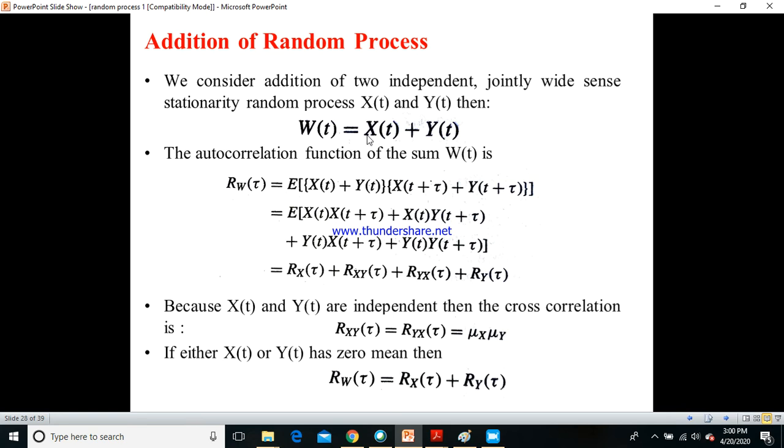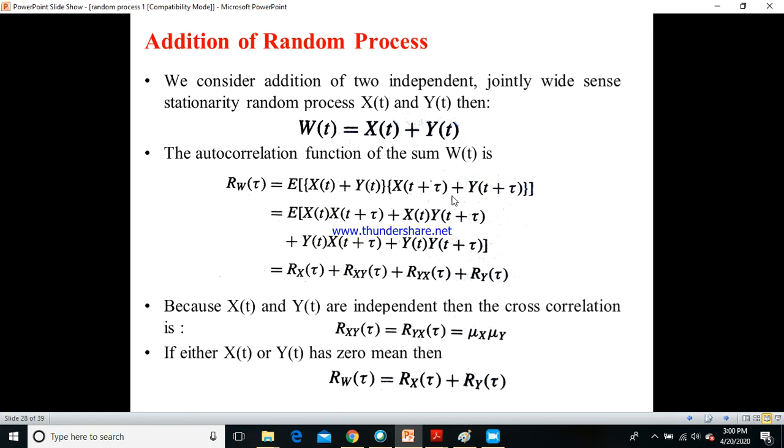See, very easy and very simple, you can see the expression. Rw of tau is nothing but the autocorrelation function of the sum w of t, which is given by the expectation of x of t plus y of t as one term, and x of t plus tau plus y of t plus tau as the other term. Multiplication of these two would be equal to the autocorrelation function. So the expectation of the multiplication of these two terms is equal to the autocorrelation function of the sum w of t.